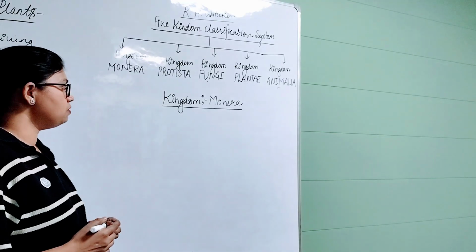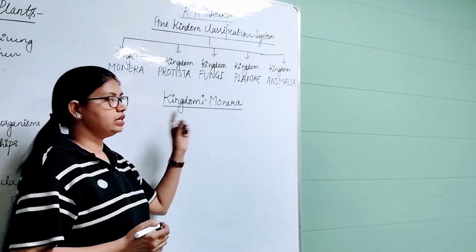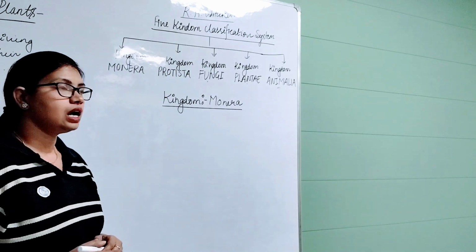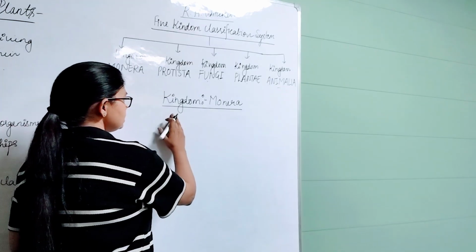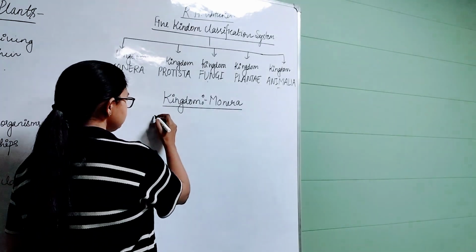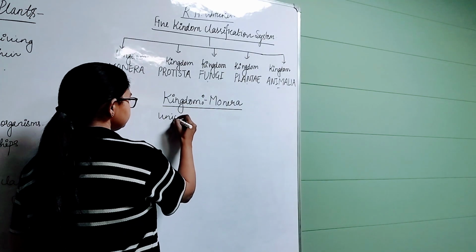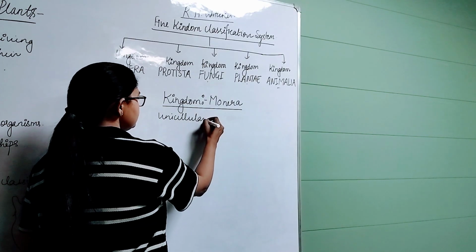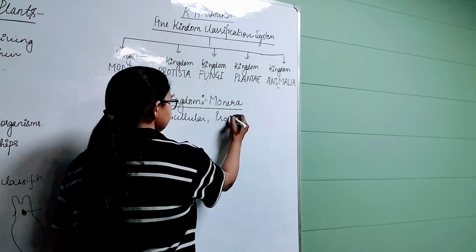Okay. So now first we study the kingdom Monera. In kingdom Monera, basically the living organisms put here were unicellular prokaryotes.